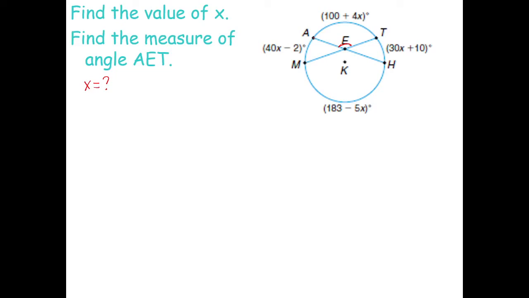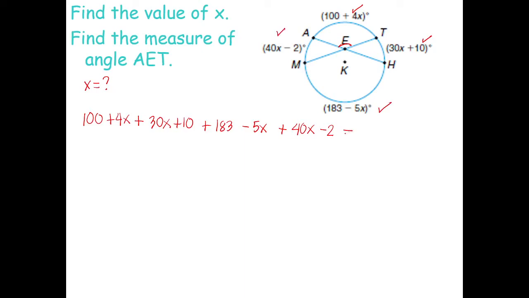So what are you going to do with all the arcs? You add them. So I'm adding 100 plus 4x plus 30x plus 10 plus 183 minus 5x plus 40x minus 2. I simply added this, this, this, and this.